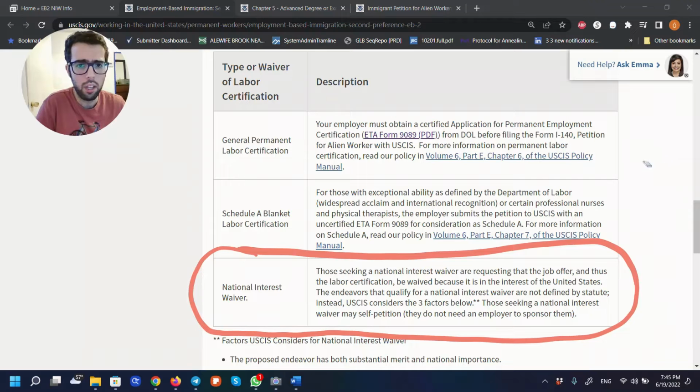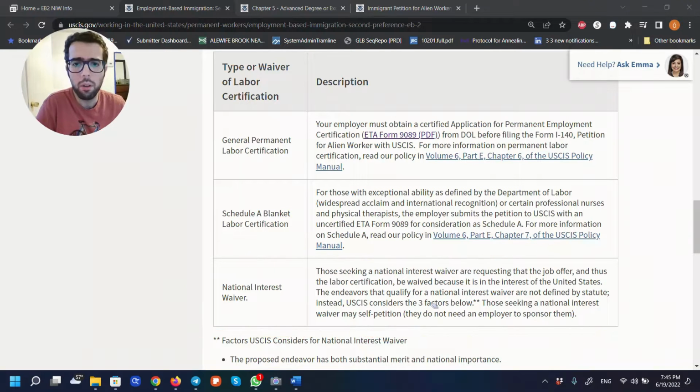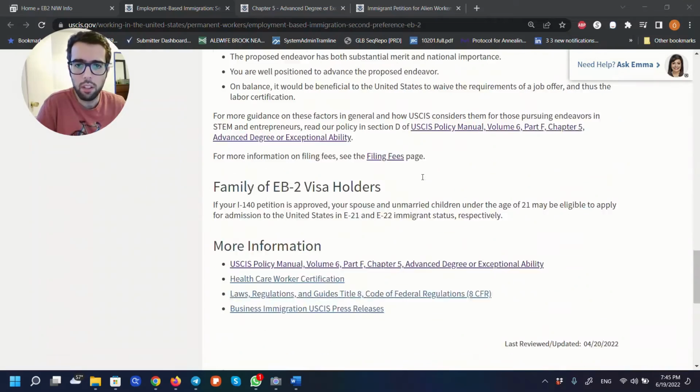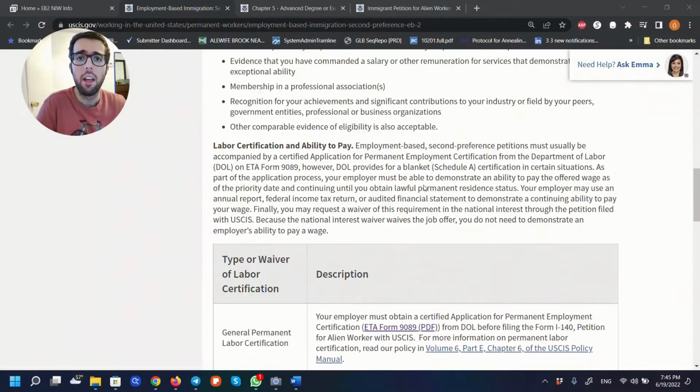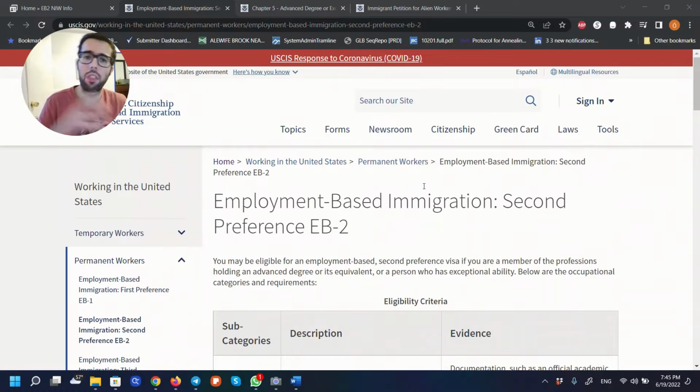So here you can read more about that category. Really important.